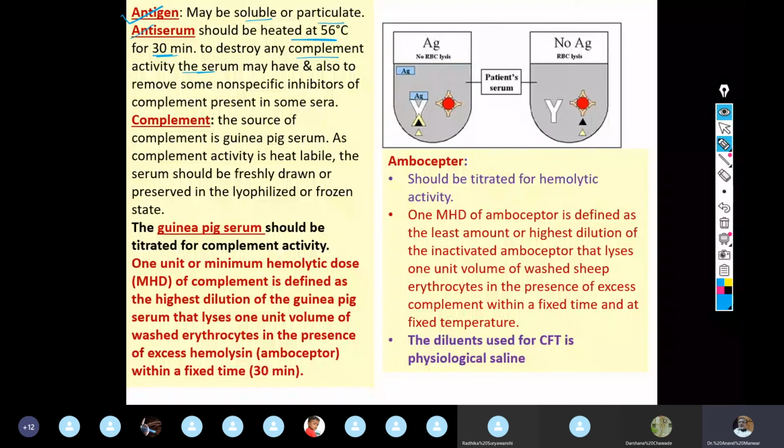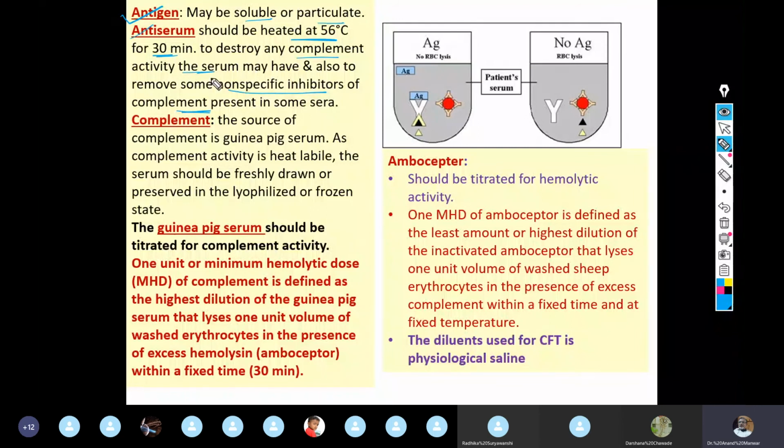So heating of the serum at 56 degrees centigrade for 30 minutes will destroy any complement activity associated with the serum, which may otherwise interfere during the complement fixation test. Not only that, this heating will also remove non-specific inhibitors of the complement, which sometimes may be present and may interfere in the actual reaction.